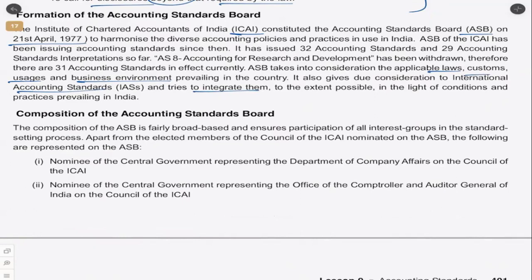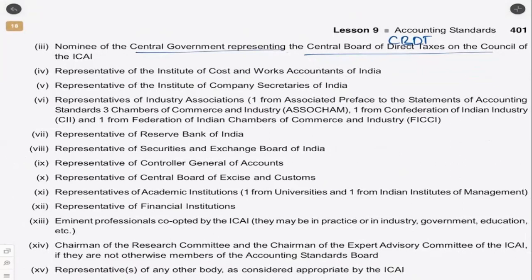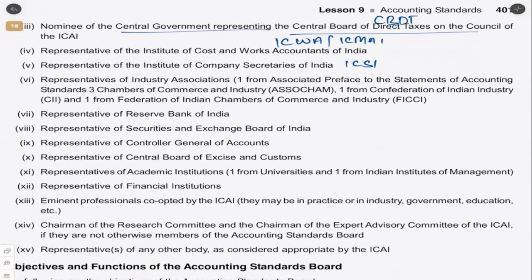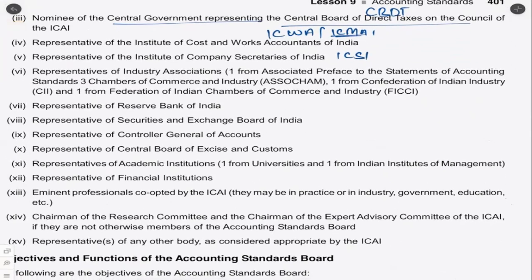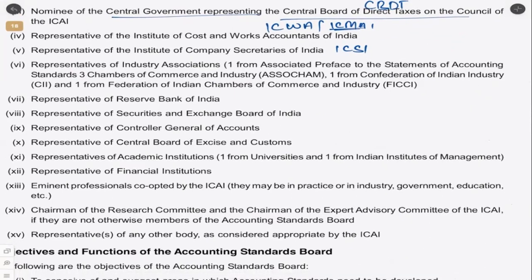So what is the ASB composed of? Let's see, a nominee of the central government, one person nominated by the Company Affairs Department. Then a nominee of the central government once again representing the CAG's office. Then the central government representing the Central Board of Direct Taxes. So this is mostly the ROC. Then we have CAG. This is CBDT, the one which controls income tax. Then ICWA, ICSI, now this is in fact called ICMA. Now they have changed the name. They changed the name several times anyway. Representatives of various industry associations also are part of the Accounting Standards Board.